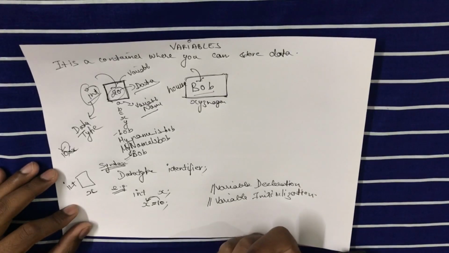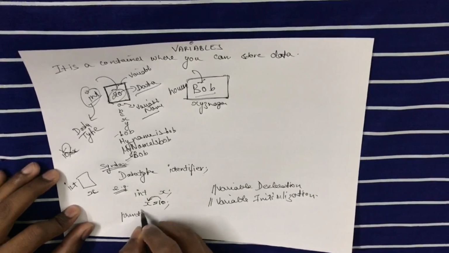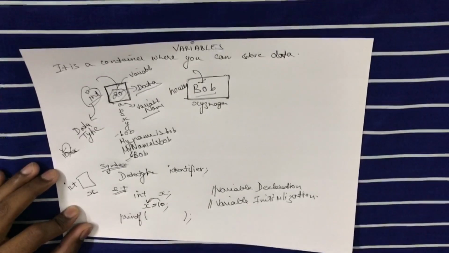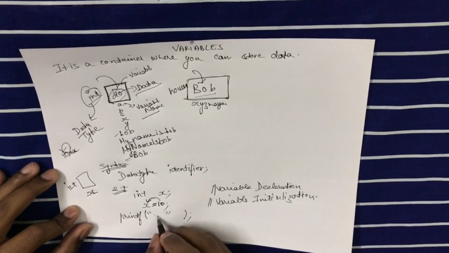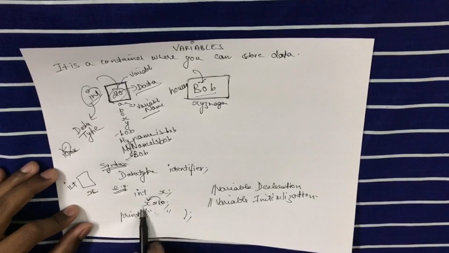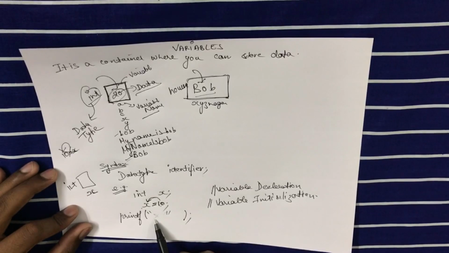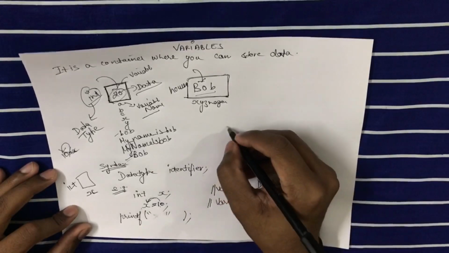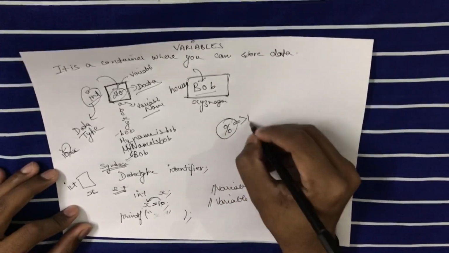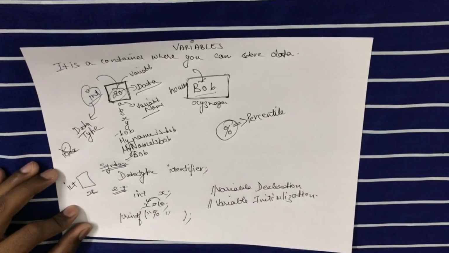Now, if you have to print it, then you'll take the help of the printing command, as we discussed in the earlier video, printf. Now, if I write x directly inside this printf, what would happen? It would simply print x over there. Now we have to print the data inside the variable x. This x, if I write it between the double quotes, just prints as a character. So now I have to tell the compiler that I am going to print a variable. So I'll use a special symbol which is known as percent, which is used inside the double quotes.